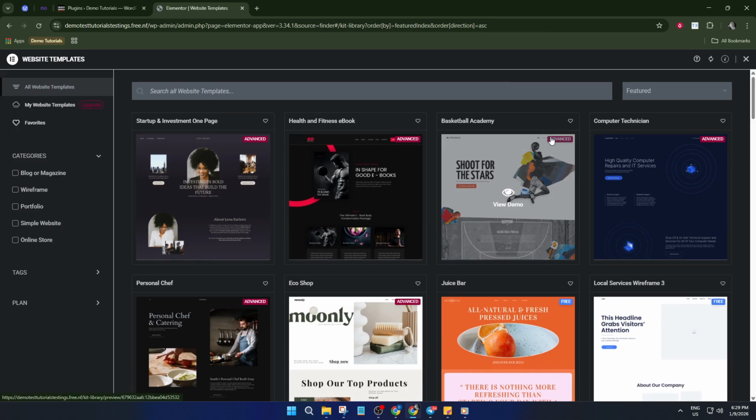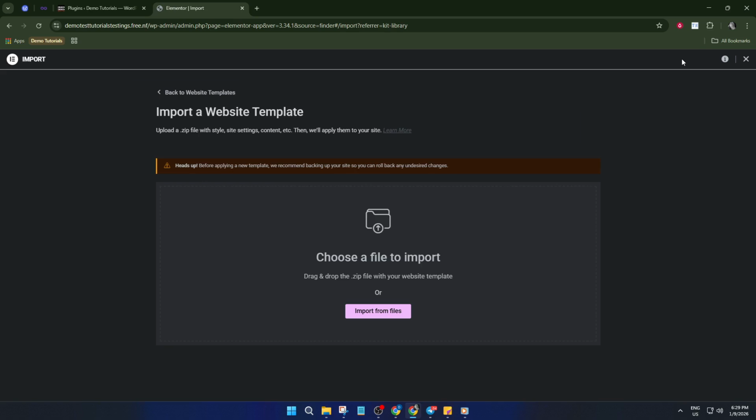Now, let's say you have your own template that you want to import. Maybe you've downloaded a template from another designer, or you've got a custom layout saved on your computer. No problem. Just look at the top of the page in the template library and you'll spot an Import Template button. Click that. It might take a moment to find if you're exploring for the first time, so don't worry if it's not instantly obvious. The layout can sometimes move things around depending on your Elementor version.